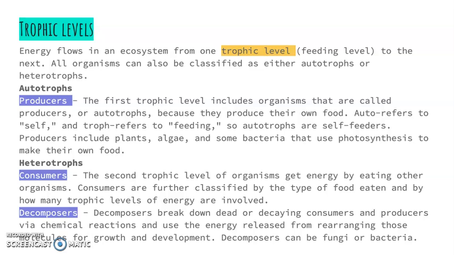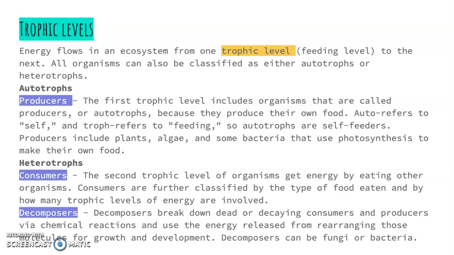Trophic levels. Energy flows in an ecosystem from one trophic level to the next. All organisms can also be classified as either autotrophs or heterotrophs. Autotrophs are producers. Producers are the first trophic level, which includes organisms that are called producers or autotrophs because they produce their own food. Auto refers to self, and troph refers to feeding, so autotrophs are self-feeders. Producers include plants, algae, and some bacteria that use photosynthesis to make their own food.